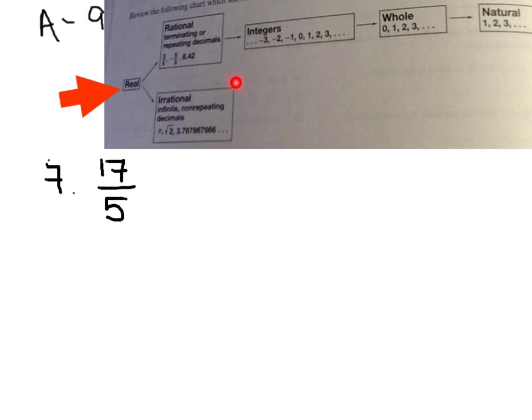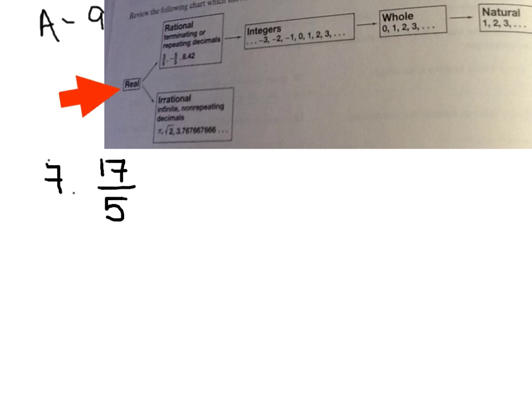Okay, if it doesn't fall into this category here, it falls into a rational number. And a rational number means that at some point it ends or it repeats. So, my fractions, my decimal numbers that repeat, and they can be positive or negative. An integer is positive or negative or 0, but it doesn't have any fractional or decimal part. If it's an integer, it is also rational and it's also real.